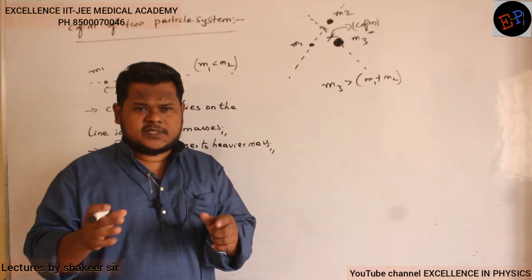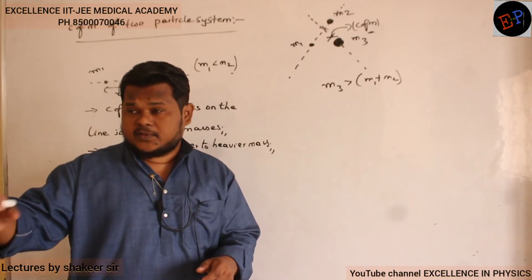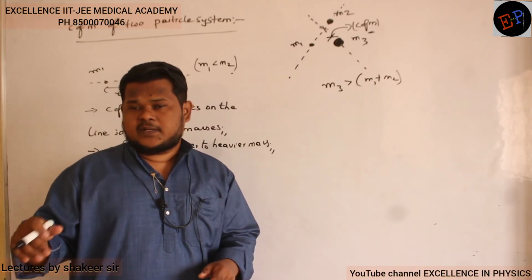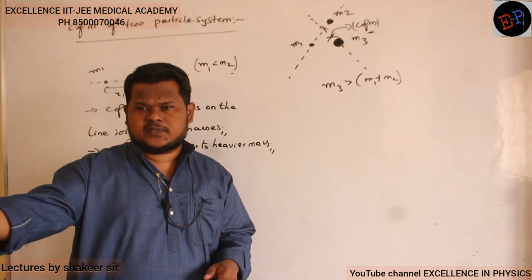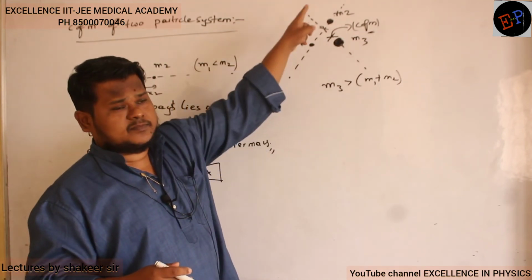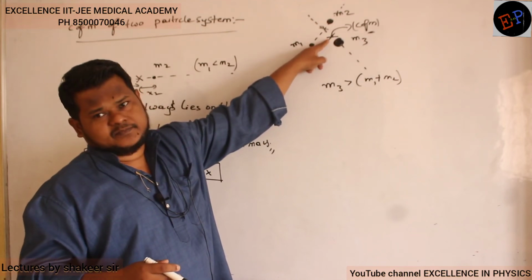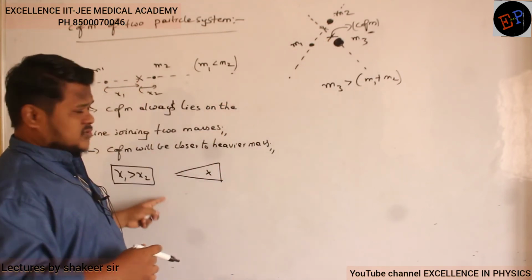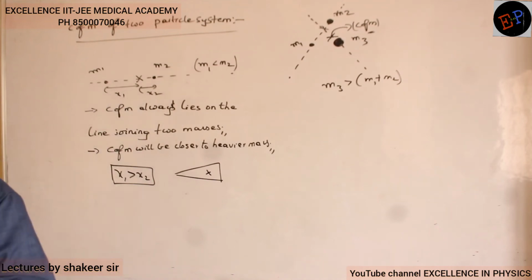So definitely center of mass will be present on that line where these two masses are connected. And it should be closer to which mass? It should be closer to heavier mass. Understood? So for this total system, center of mass is present somewhere here. How have we calculated? By using these two rules. Understood? Come on, make a note up to here.